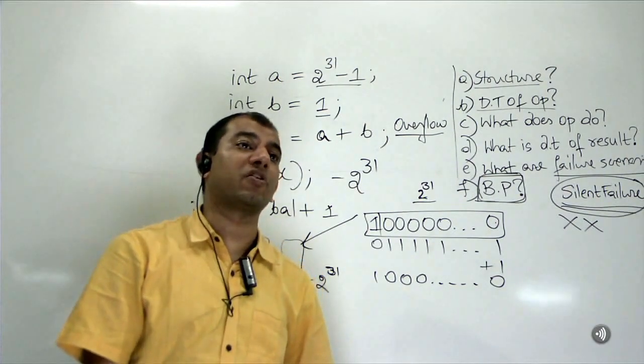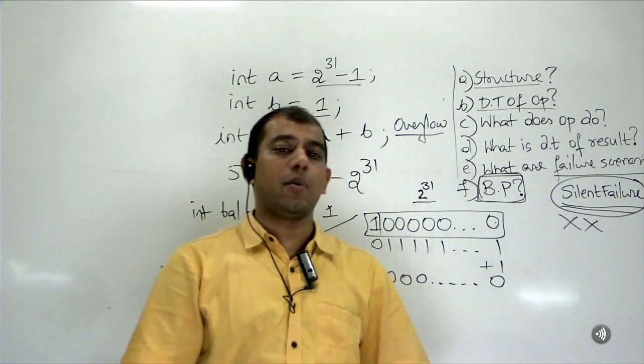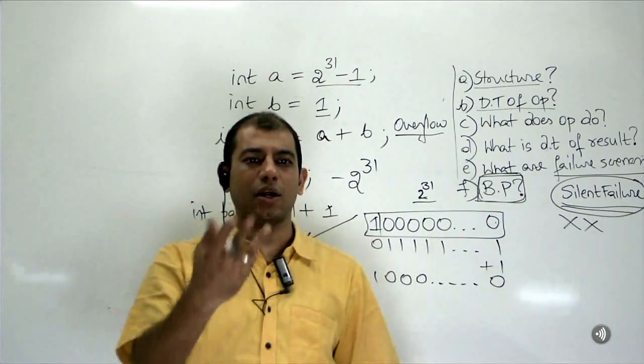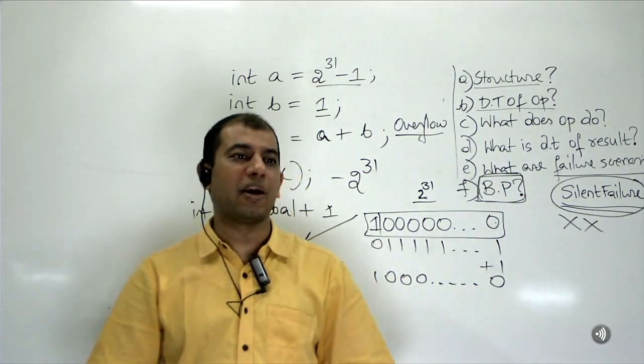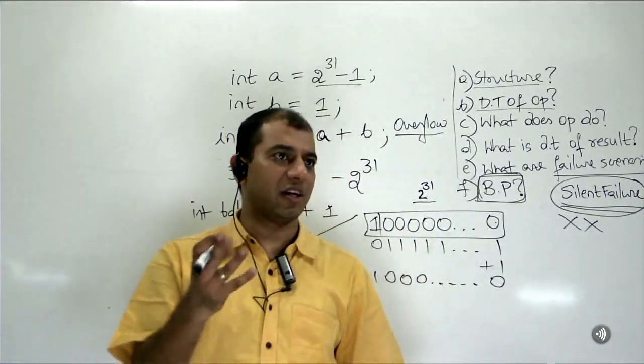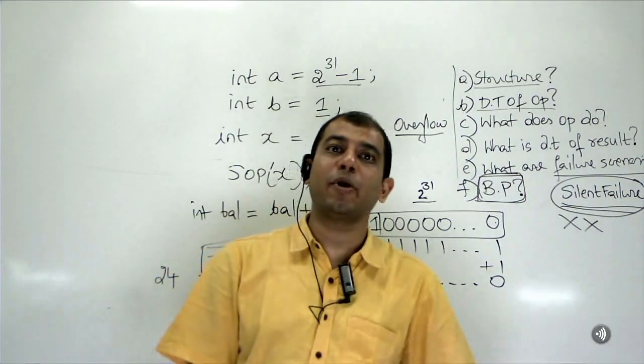So just to impress upon you, remember, when you go to a surgeon, and imagine the surgeon is supposed to do an operation on one of your relatives, not kidney, say appendicitis operation, or angioplasty or something, a minor operation, not very major. And you go and ask the surgeon, will everything be okay?